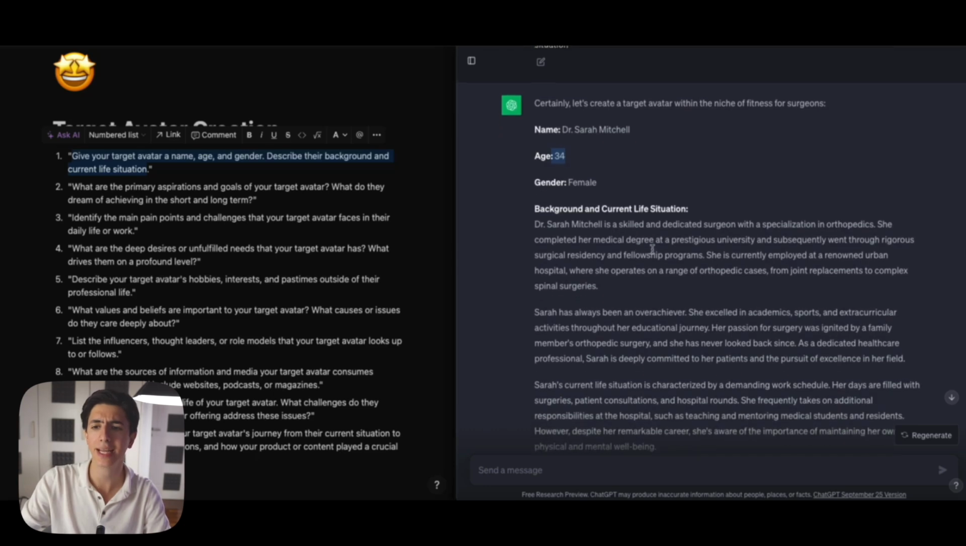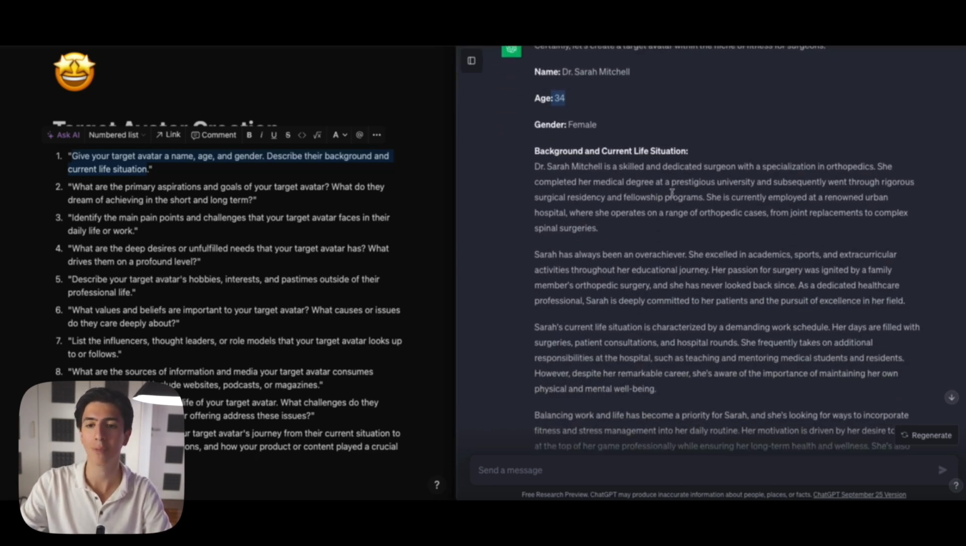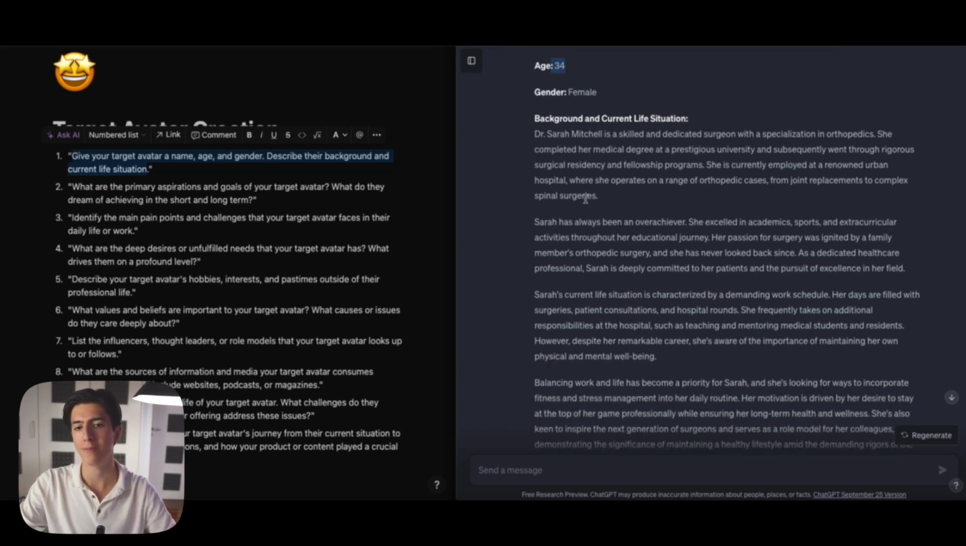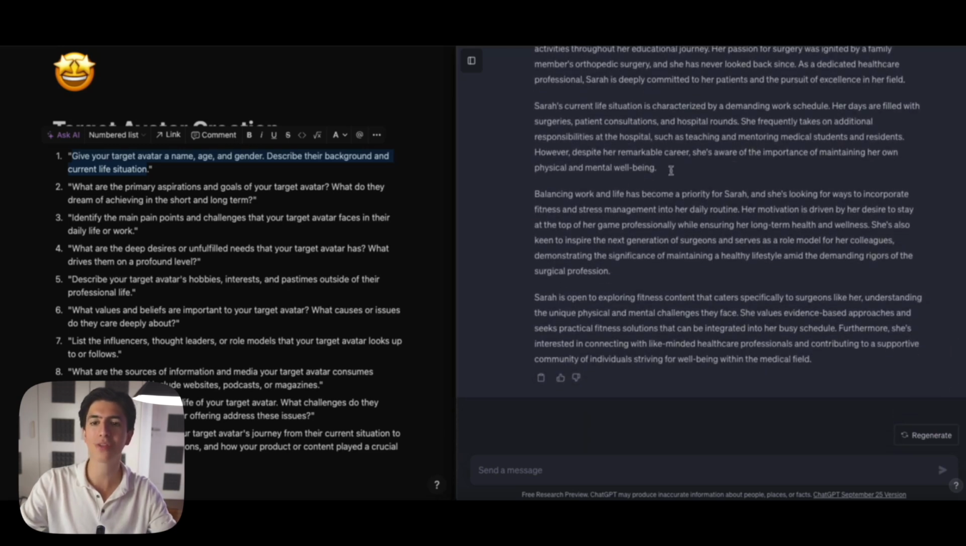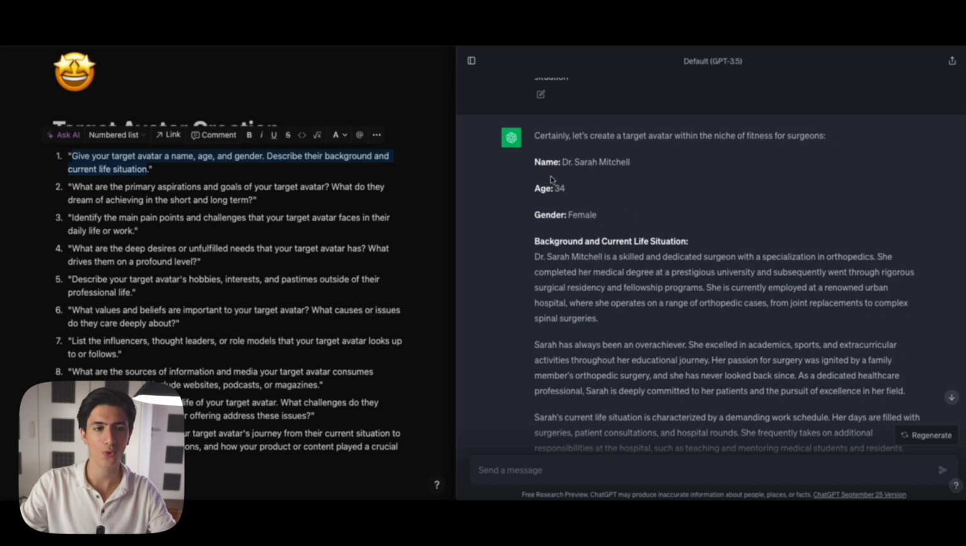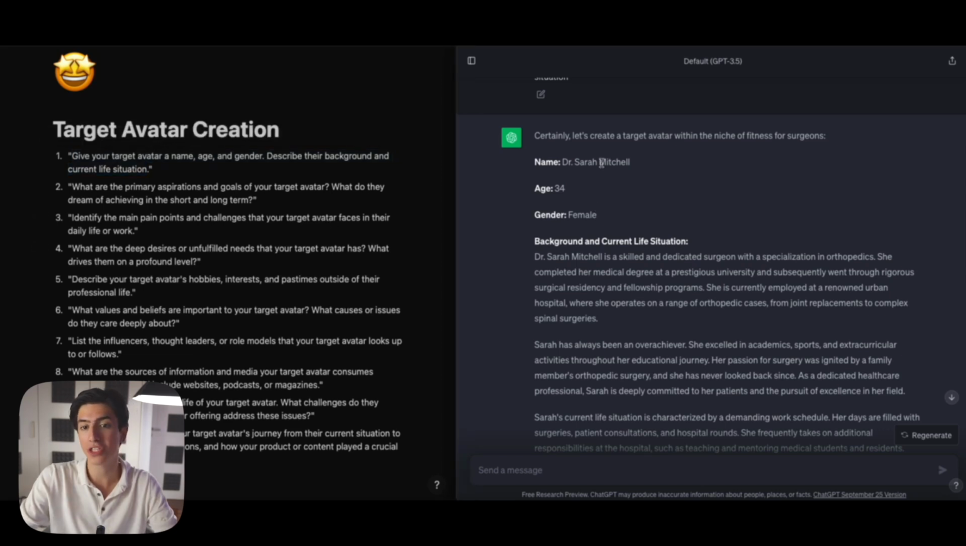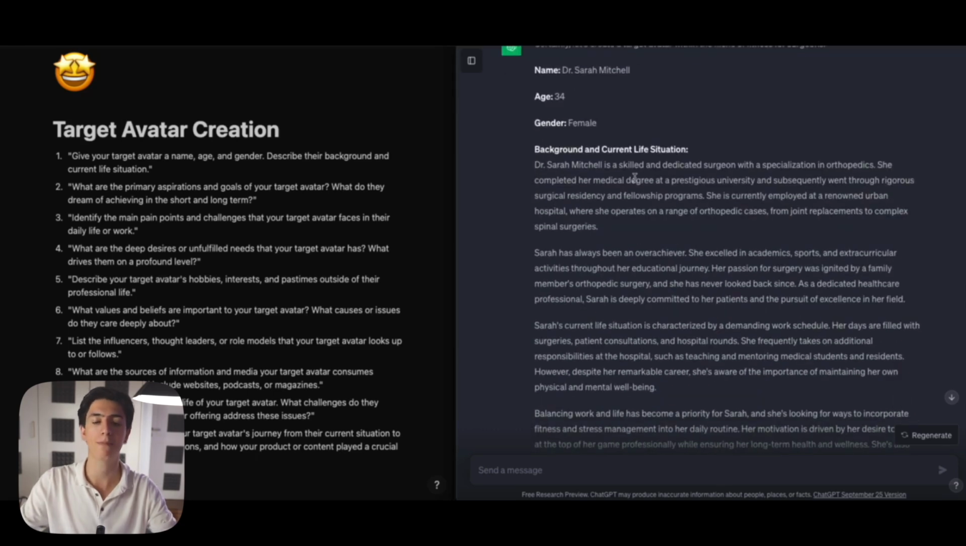Dr. Sarah is a skilled and dedicated surgeon with a specialization in orthopedics. She completed her medical degree at a prestigious university and subsequently went through rigorous surgical residency and fellowship programs. She's currently employed at a renowned urban hospital where she operates on a range of orthopedic cases from joint replacements to complex spinal surgeries. Look at all of this background that we have been given for our target avatar. So this is our target avatar, Dr. Sarah Mitchell. If I were you now, I would copy all of the information that we're brainstorming right now about our target avatar and paste it into a Word document.